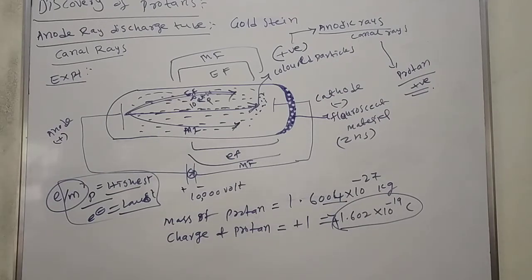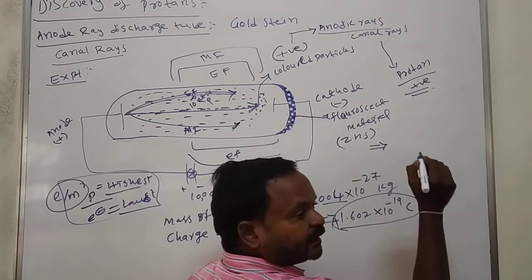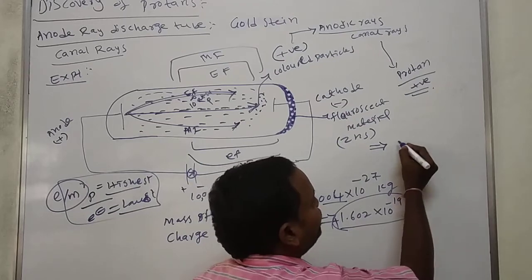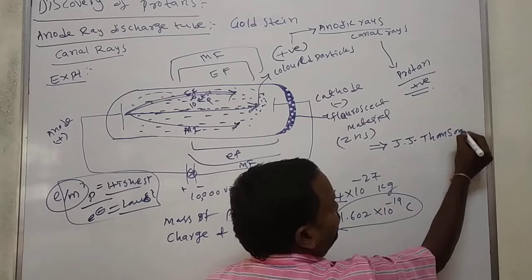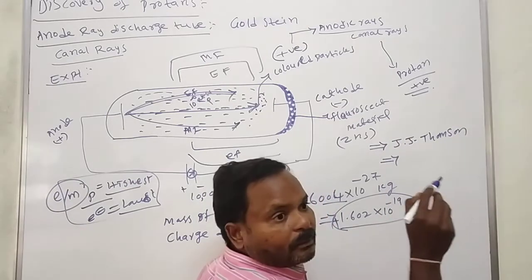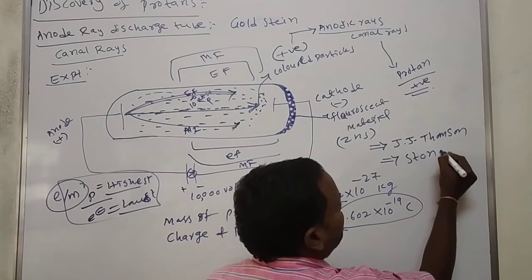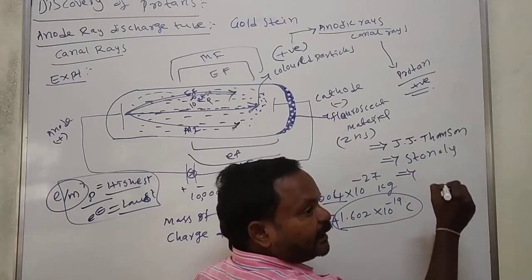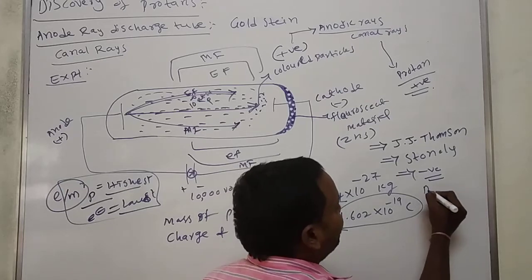This is about the discovery of the proton. And yesterday we discussed the discovery of an electron. Initially, the discovery of an electron was explained by J.J. Thomson. I want to introduce one name: the name given to the electron by Stoney. Electrons are having negative charge. The charge was determined by Millikan.